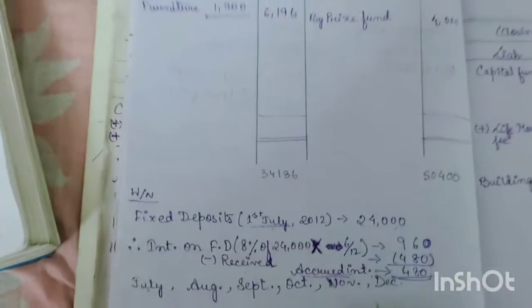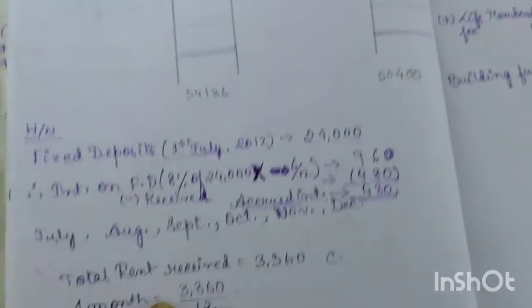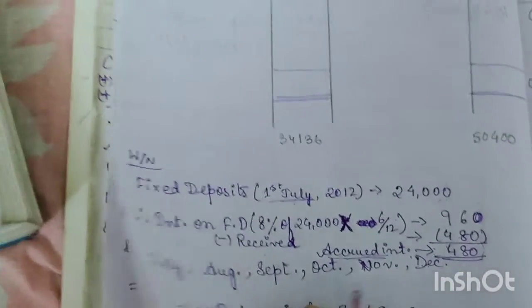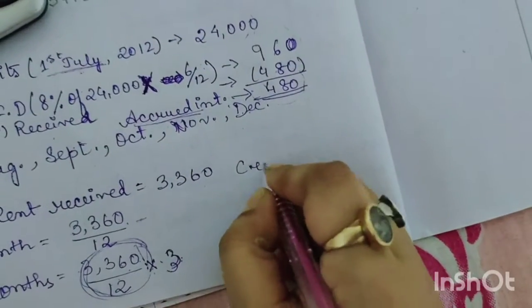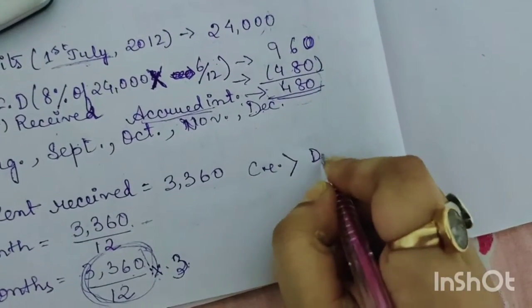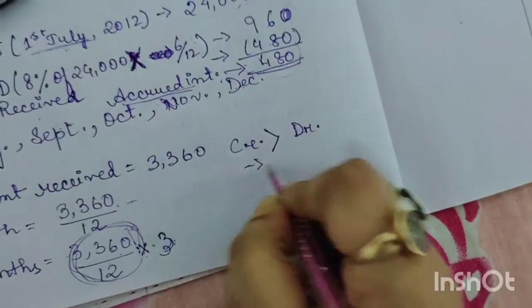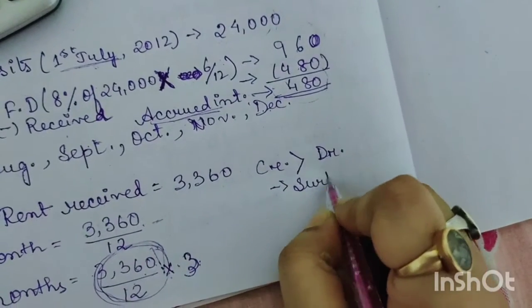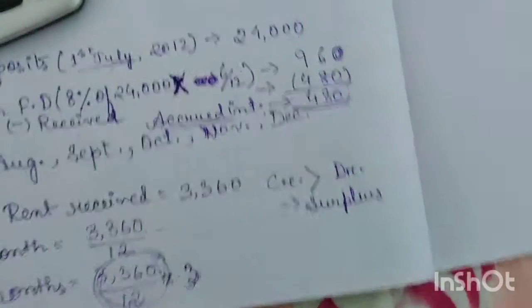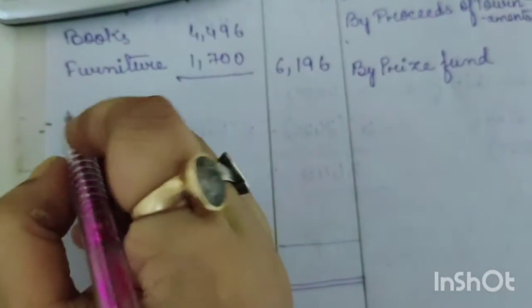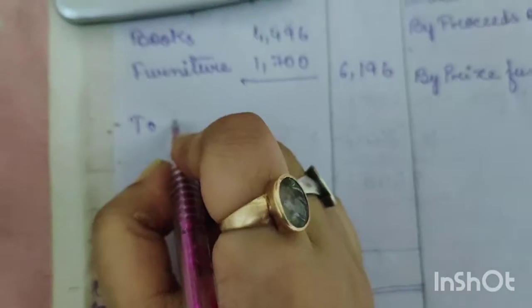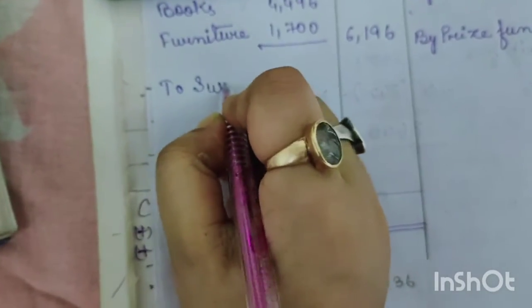That means here we can see that our expenditure side is less than the income side. Credit side is greater than debit side. That means there is surplus. Okay, so here there is surplus. So now we will write here to surplus.